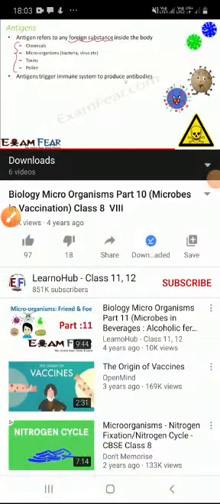If further antigens attack, our body has already developed the system, so we will not fall ill because of those antigens. Antigens trigger an immune response to produce antibodies. So antibodies are created due to antigens. Antibodies are a kind of response.